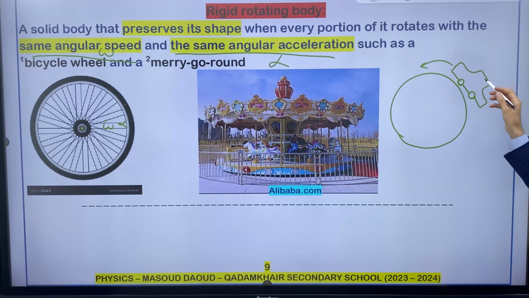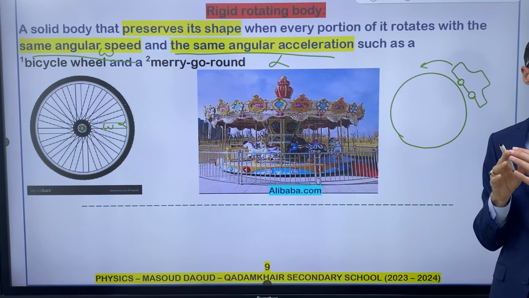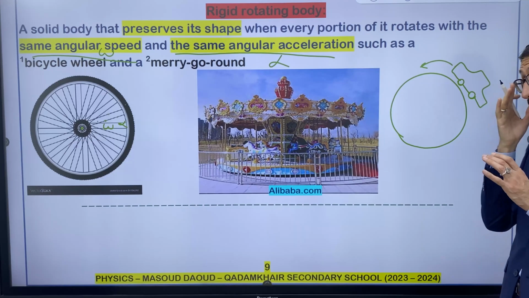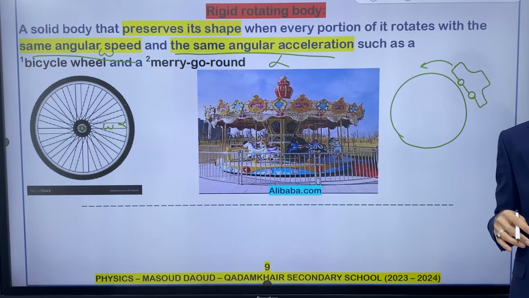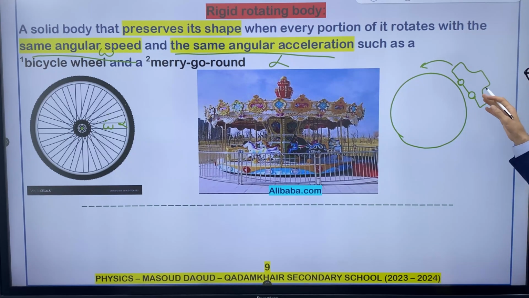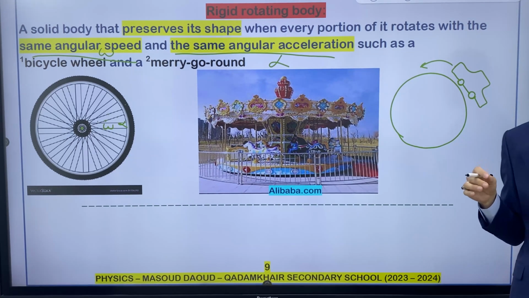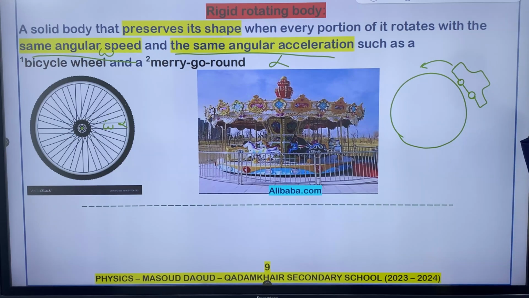In this situation, all parts of the car should have the same alpha and omega, unless the object changes its shape. Otherwise, the object changes its shape.